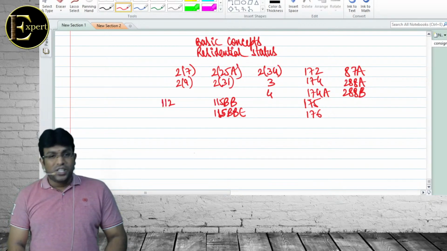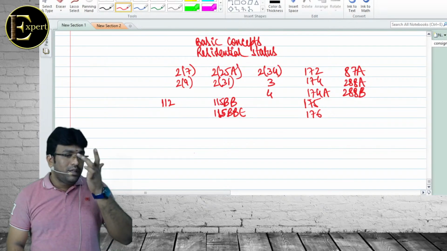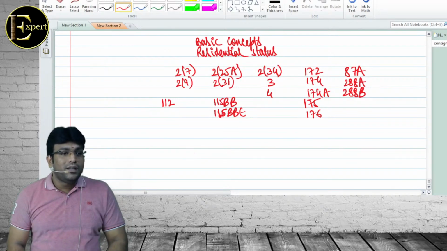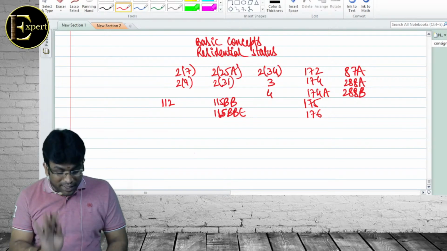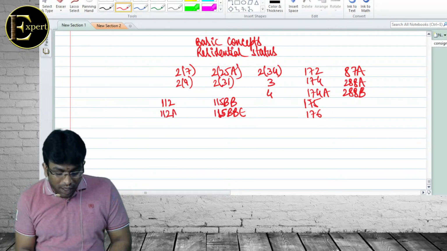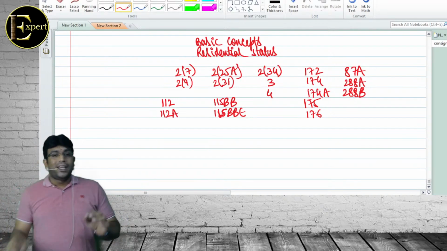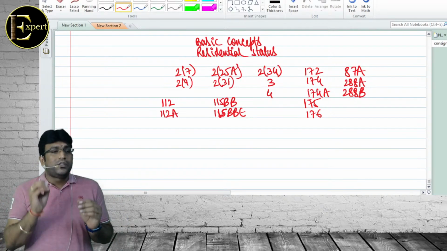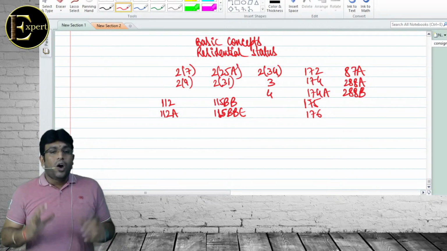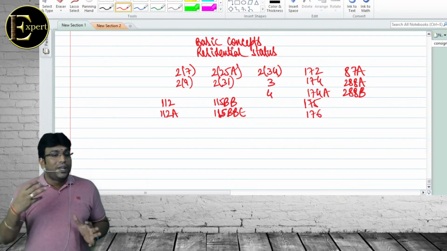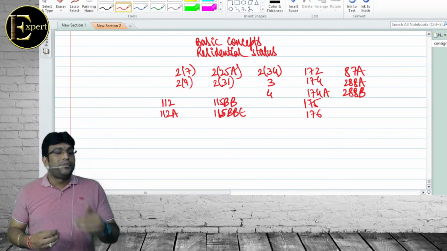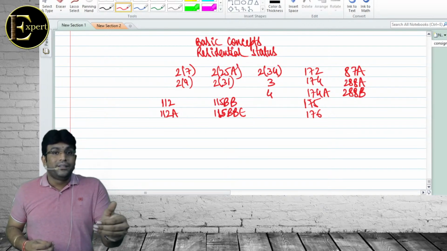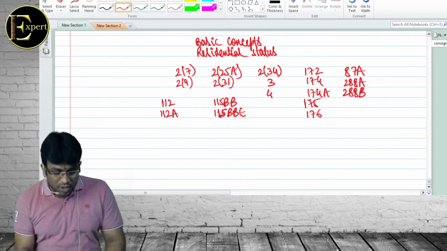Long-term capital gain, general rate. How much? 20%. On the amount exceeding? Nothing. Be careful, don't get confused. 112A: long-term capital gain on sale of equity shares or units of equity-oriented fund or units of business trust through a recognized stock exchange on which STT is paid will be taxed at the rate of 10% on the amount exceeding the limit. Very good. Same case for short-term.